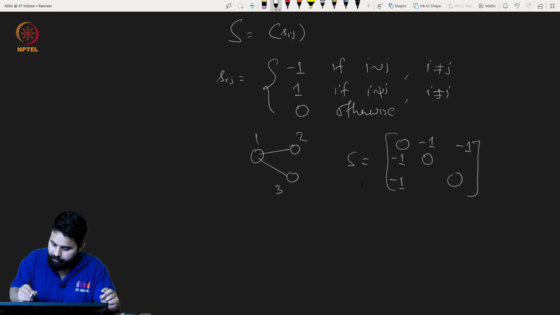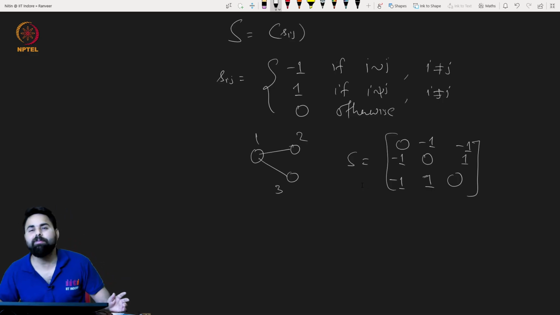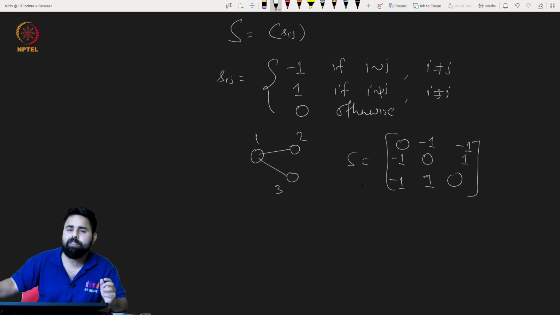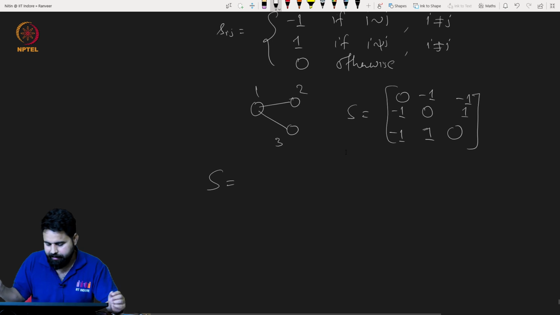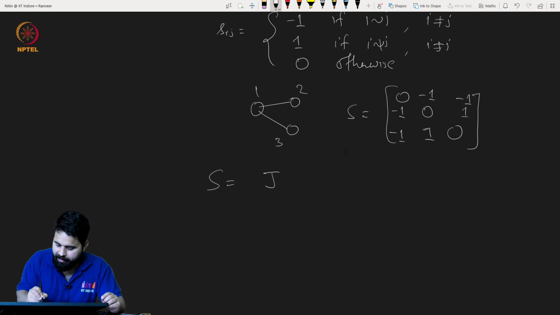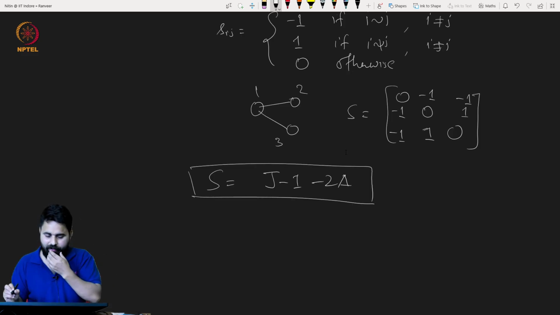But between 2 and 3 there is no edge, so I will put 1. You see this is very simple. In fact, for a general graph you can write this matrix as S equals J minus I minus 2A. Very easy to verify.